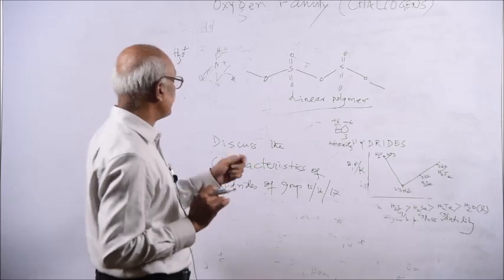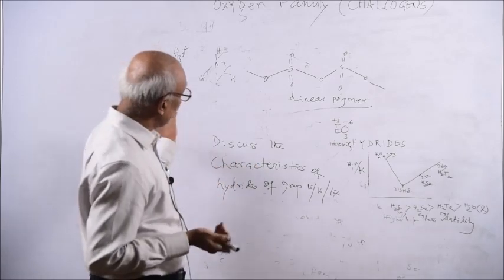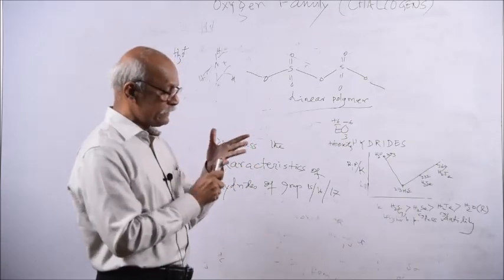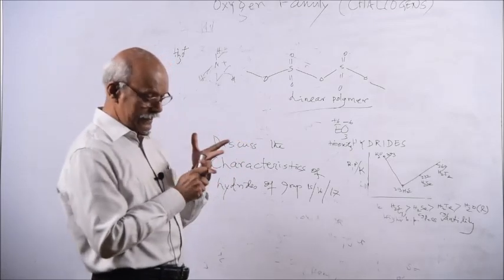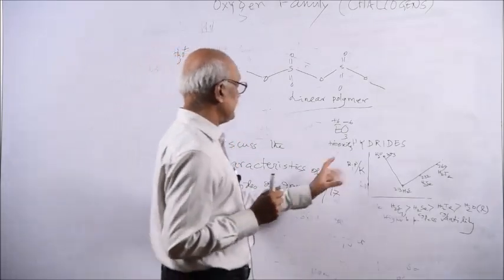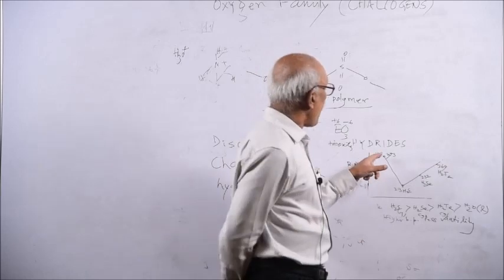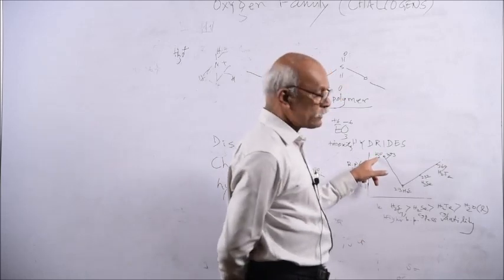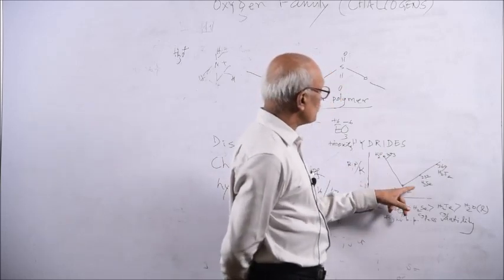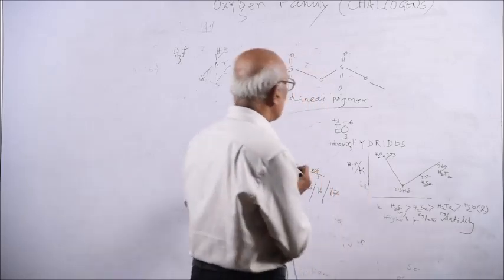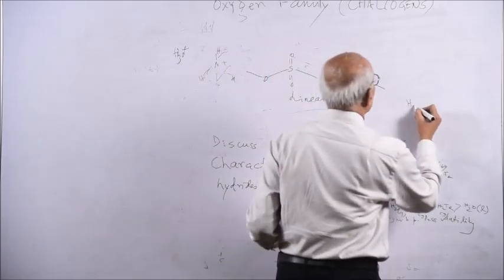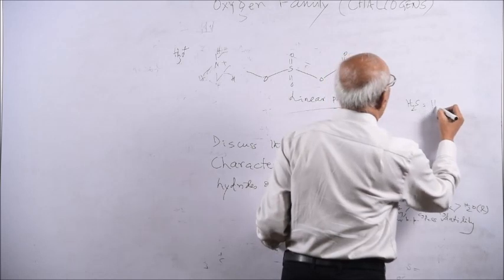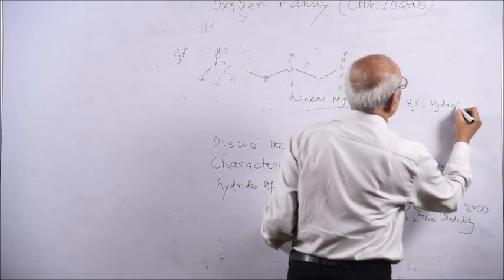Characteristics of hydrides of the oxygen family, as we have discussed in the nitrogen family: ammonia, phosphine, arsine, stibine, bismuthine, like that. Similarly, here the hydrides are oxygen hydride, that you know, common, water, and hydrogen sulfide. Hydrogen sulfide is also called hydrosulfuric acid.